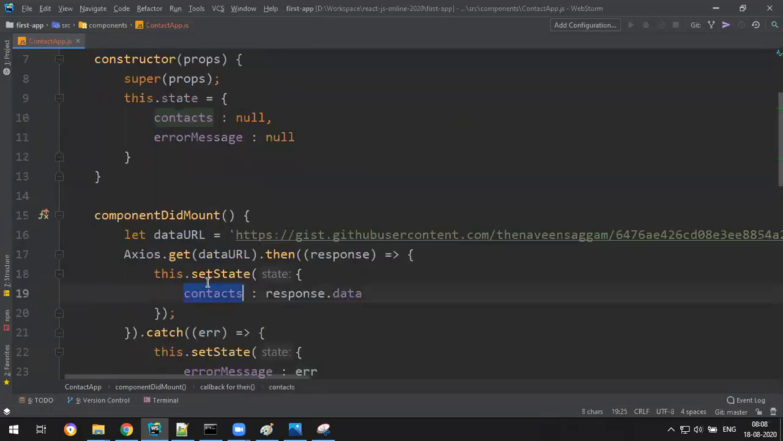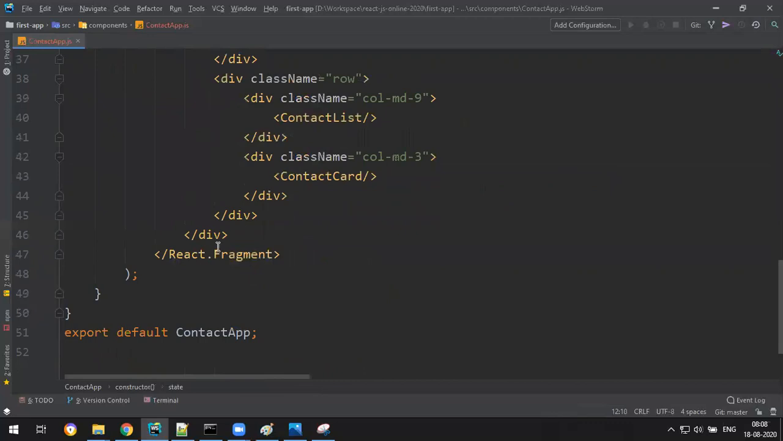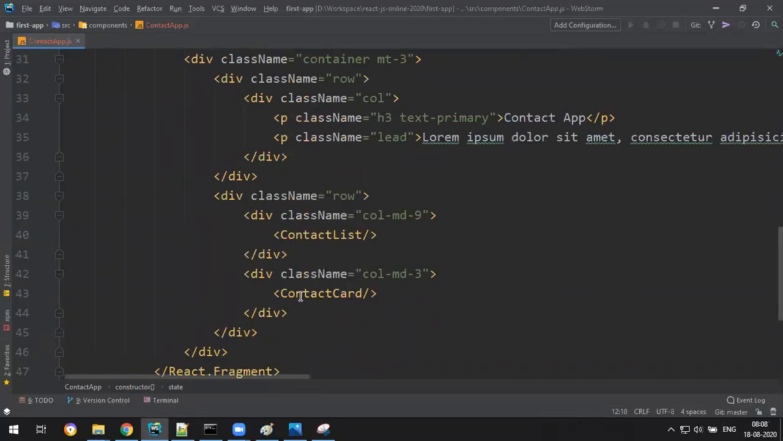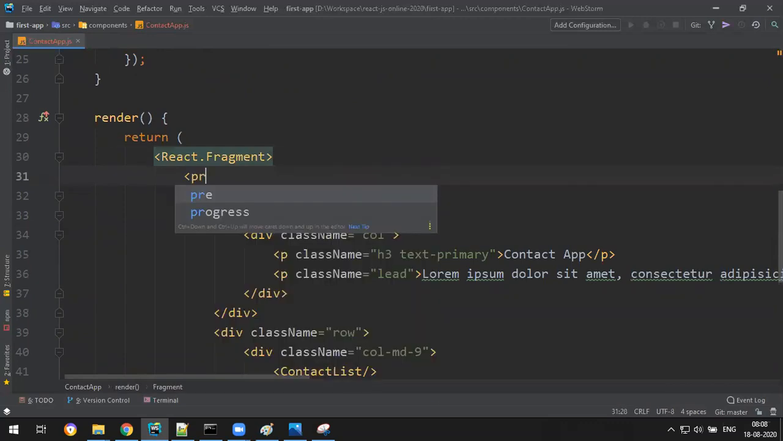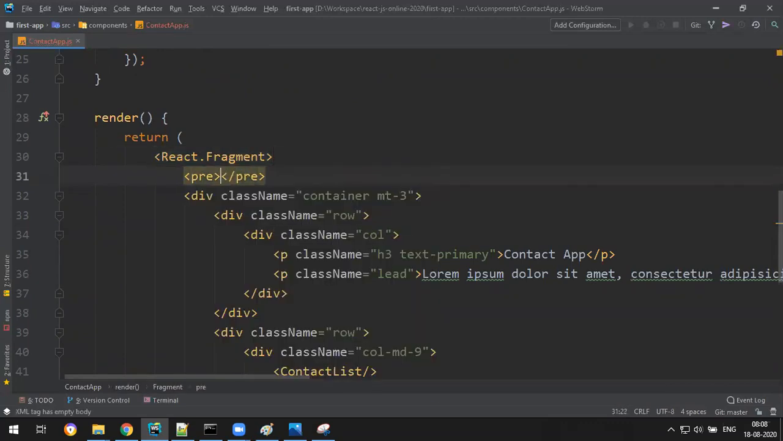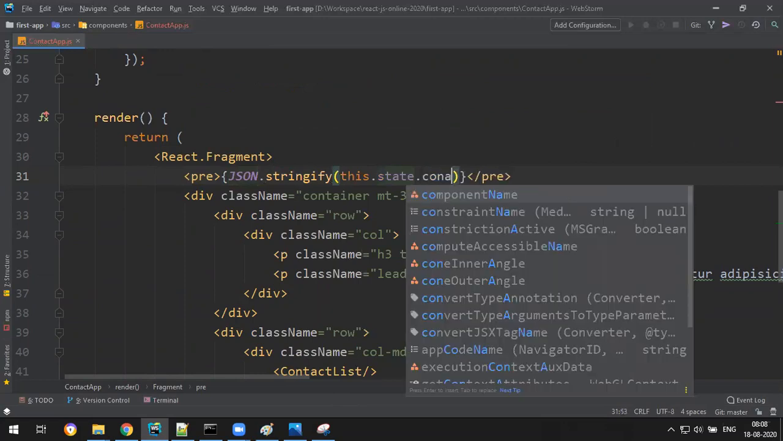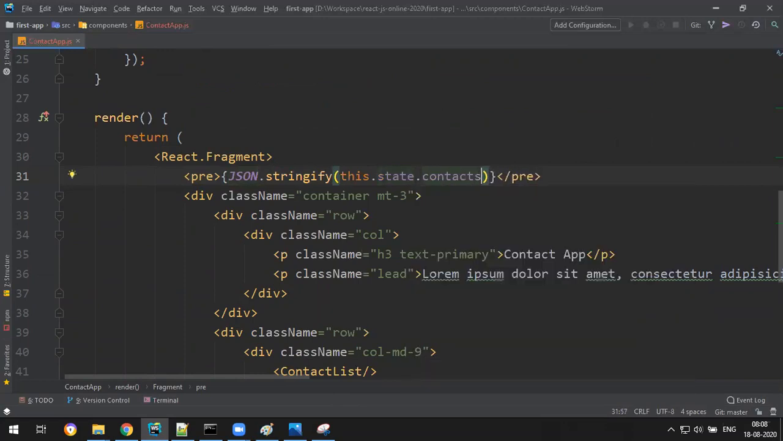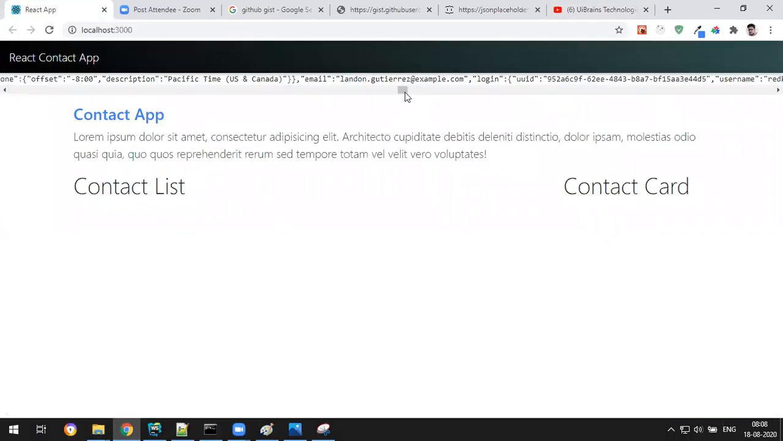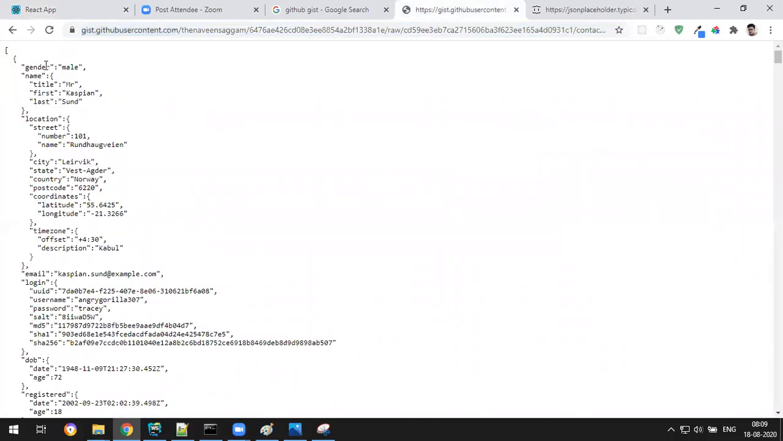So let's see what this contains. Is it really having data or not? So what do we do? Somewhere here I'll print. So pre-tag, slash pre-tag. Let's write something. So JSON.stringify of this.state.contacts. Okay, so let's check. Are we getting data? Yes, we got data. Huge data. We got it here. Okay, perfect. So our data has come. So Mr. Caspian something, it's there here.